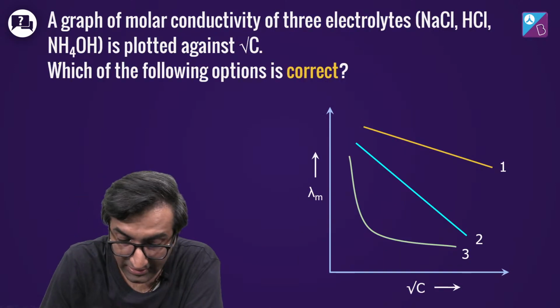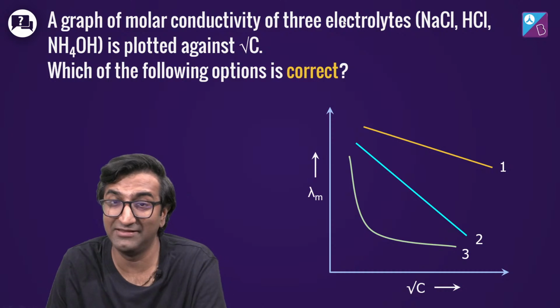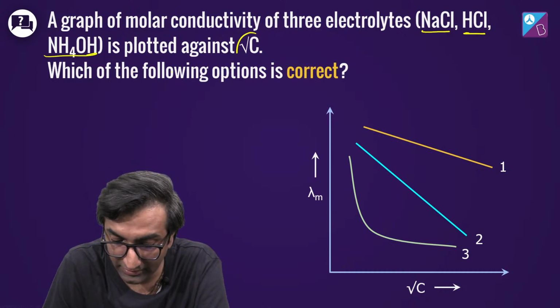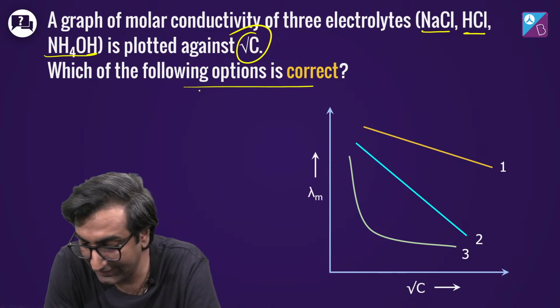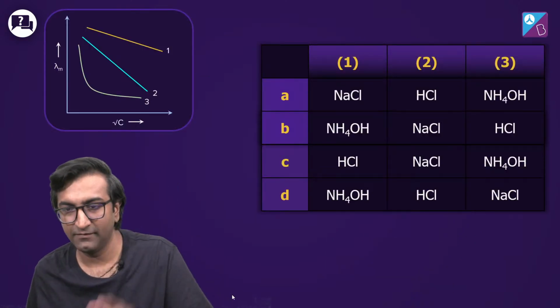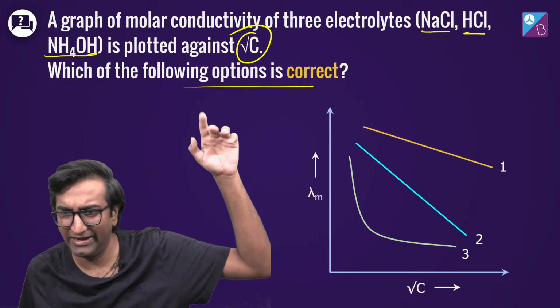Another question. A graph of molar conductivity of 3 electrolytes is given. This is interesting, this is a fun question. NaCl, HCl and NH4OH are plotted against root C. Which of these options is correct? 1, 2 and 3, okay? There are 4 options here. You can see it here, I made it a little smaller, but this is not very complicated.